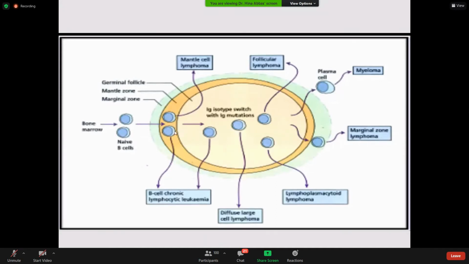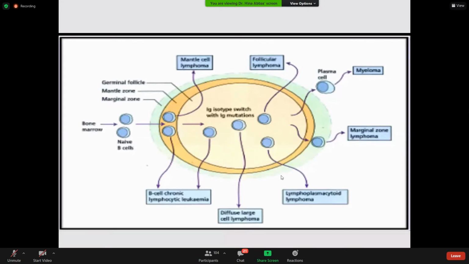Now from the mantle zone, if they pass through this stage normally, and they don't acquire any neoplastic potential due to their oncogenes or whatever mutations they have, they will enter into the germinal center. And what happens in the germinal center? Class switching happens, and somatic hypermutations happen. All these processes are just to acquire a potential to identify non-self antigen and not to get attracted towards a self antigen. So here positive selection will happen, negative selection will happen, okay?